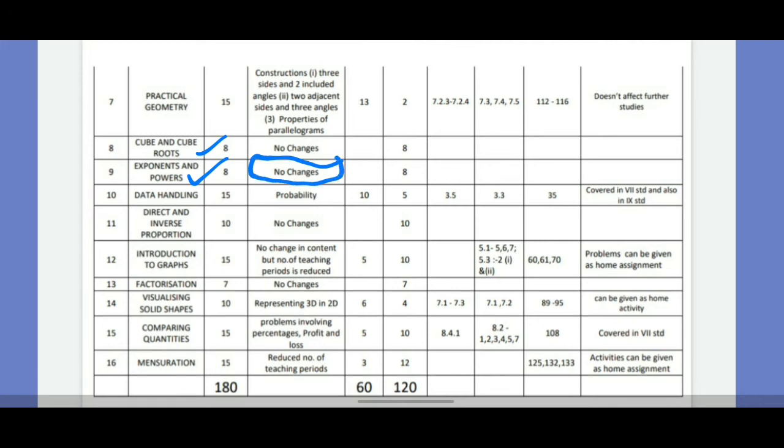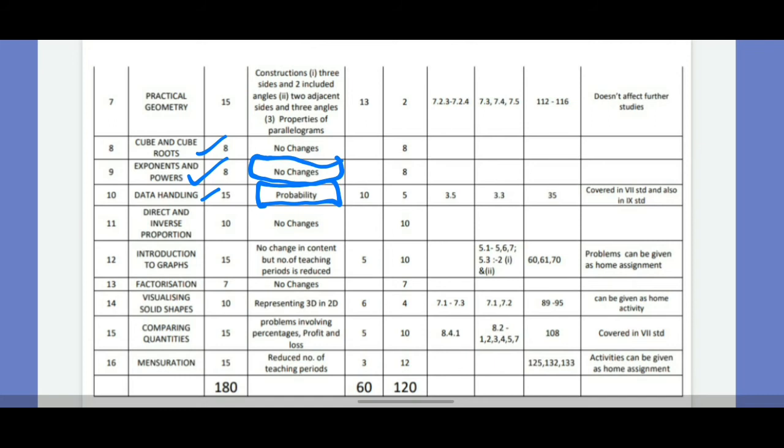The 10th lesson is data handling. In data handling you have to skip probability. Why probability? Because already in 7th standard you had studied probability, and in the next class 9th standard also you have to read probability. And for probability it is in the part 2 textbook page number 35. Then 11th,